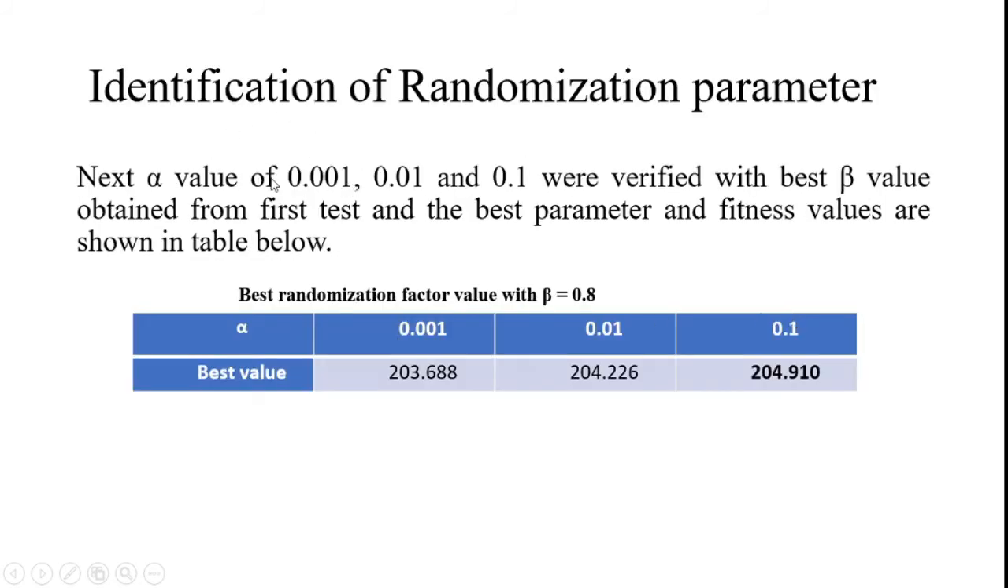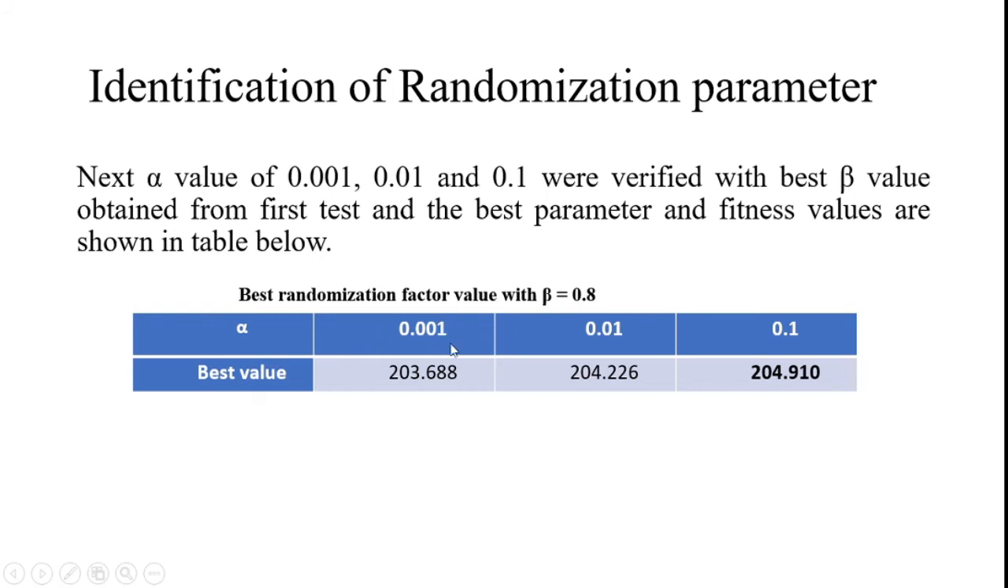After that I conduct the test with the best beta parameter to identify the randomization parameter. Next, alpha values of 0.001, 0.01 and 0.1 were verified with the best beta value, which is 0.8, obtained from the first test, and the best parameter and fitness values are shown in the table below.